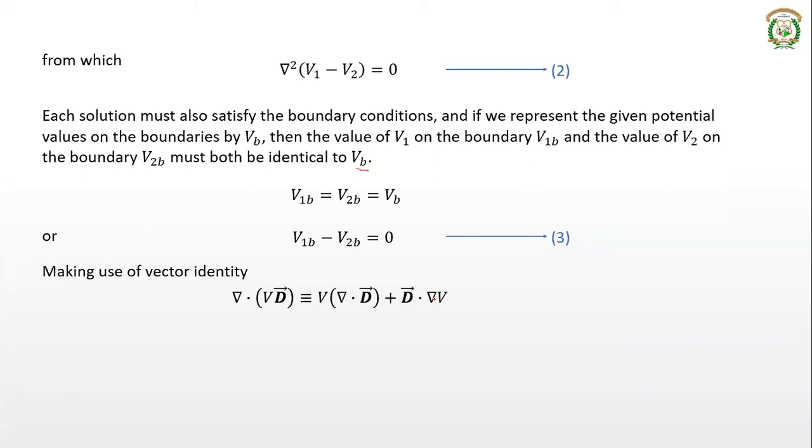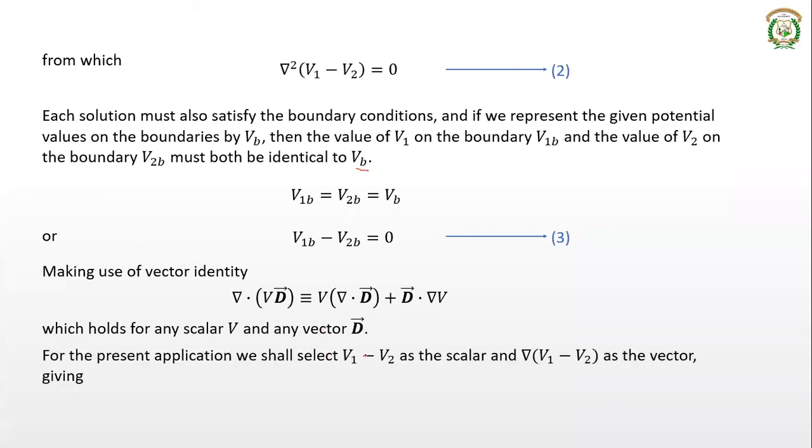This holds good for any scalar V and any vector D. In our case, we will consider the scalar as V1 minus V2, and the vector D as del of (V1 minus V2).